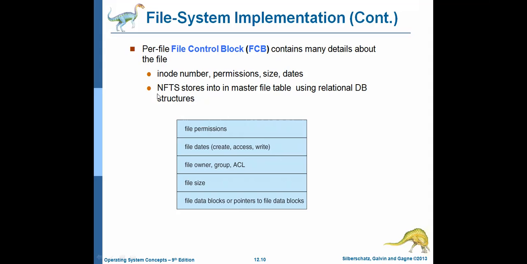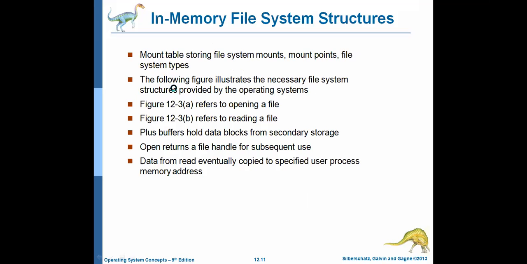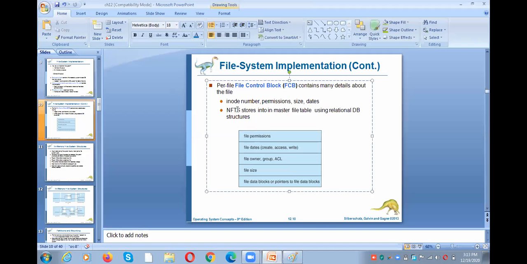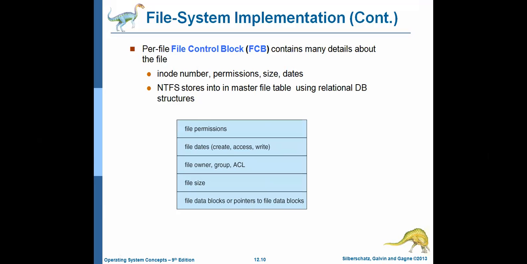But if it is, sorry, not NFTS, there is a typo. NTFS means New Technology File System. UFS means Unix File System.